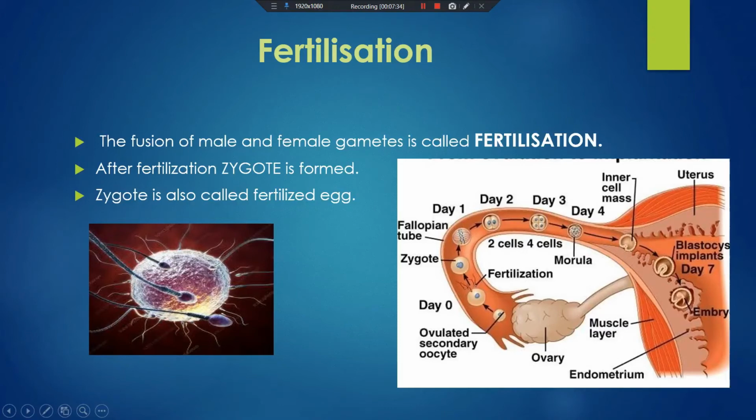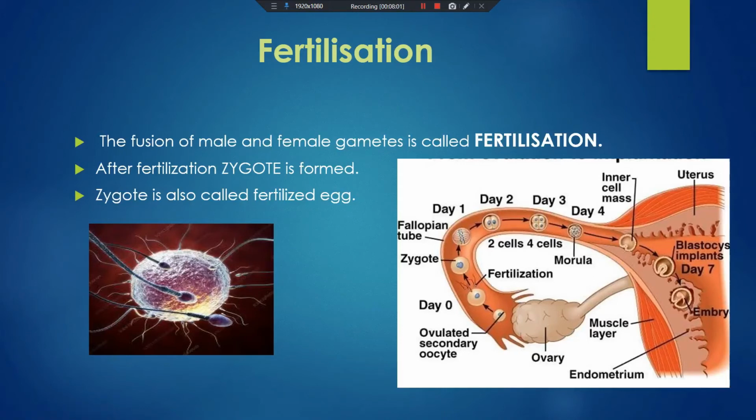Here you can see the picture. This is the ovary. The ovary is releasing the ova or egg. It comes to the fallopian tube. And here what happened? Here the fertilization takes place. This is the ova and here the fertilization. The ovary releasing the ova, this process is called ovulation.